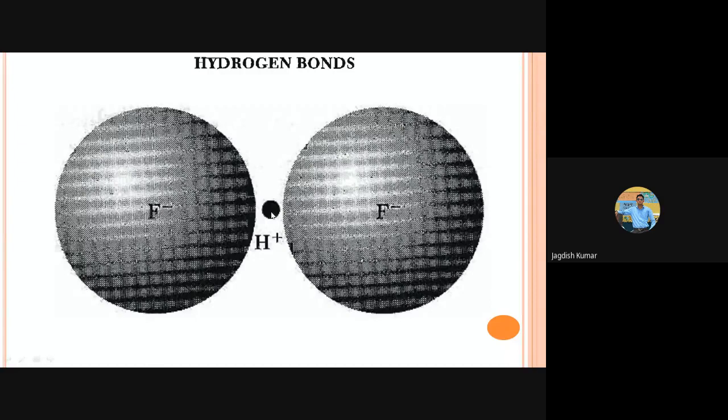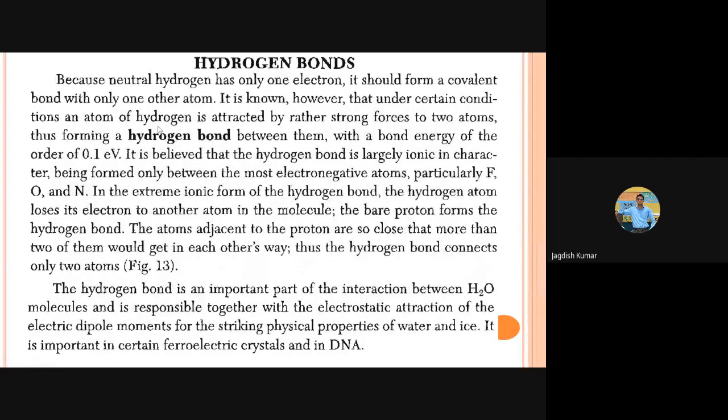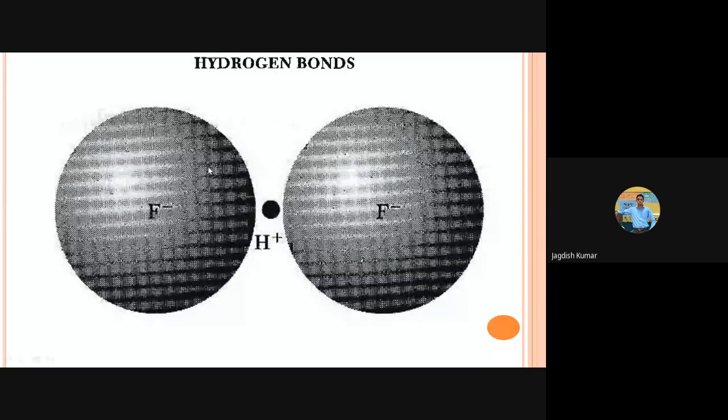But this hydrogen acts as a kind of attraction center for them, and that's what leads to the formation of hydrogen bonding. This is very simple. Mainly it can be seen as something like ionic bonding, but not strictly the ionic kind of case, because it's mainly because of this small-size hydrogen atom that is responsible for this bonding. And if you try to see it in terms of attractive forces, then Coulomb interaction is responsible for this.